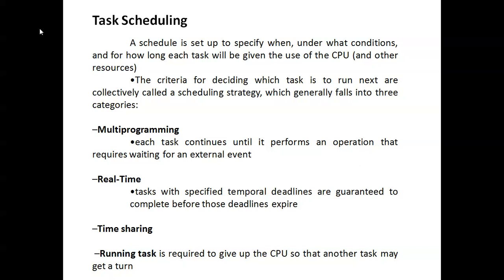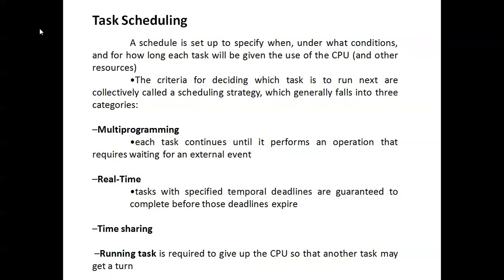Multi-programming performs an operation whenever an external event occurs. Real-time: tasks with specified temporal deadlines are guaranteed to complete before the deadlines expire, so before the deadline we have to complete the task.